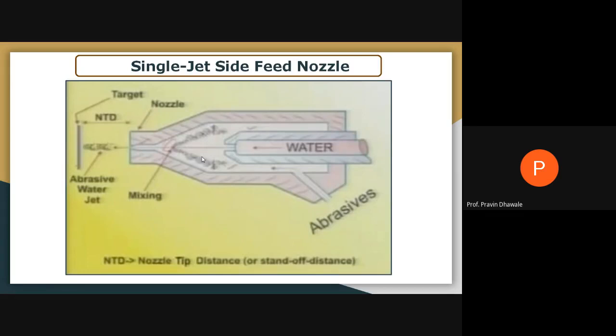This will be the single jet side feed nozzle. Draw this diagram.